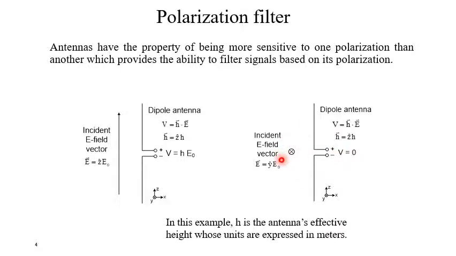Since the incident electric field and the antenna are in crossed condition, it will not receive anything, so the voltage will be 0. This is an example of a polarization filter. Rather, the output signal will change depending on the state of polarization of the incoming signal with respect to the polarization state of the antenna.